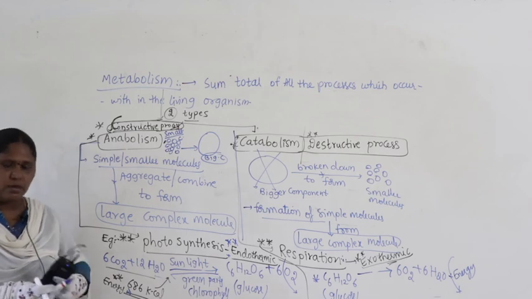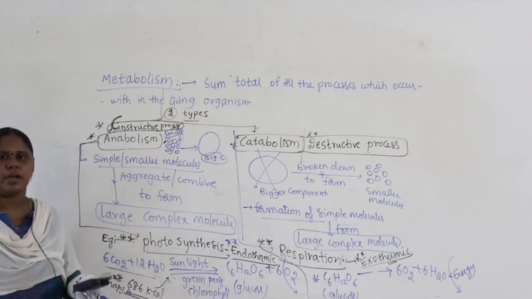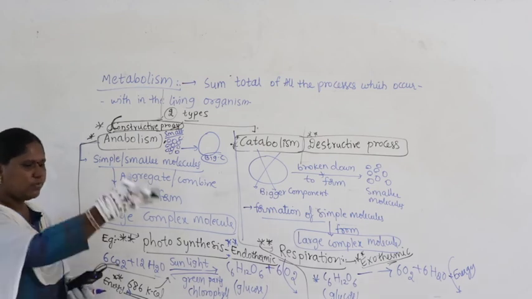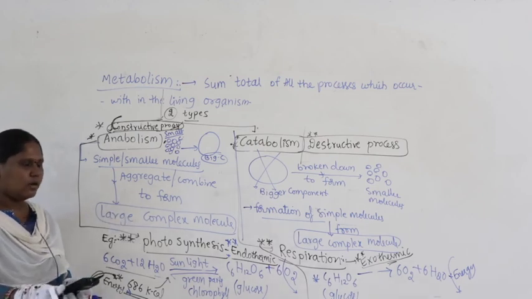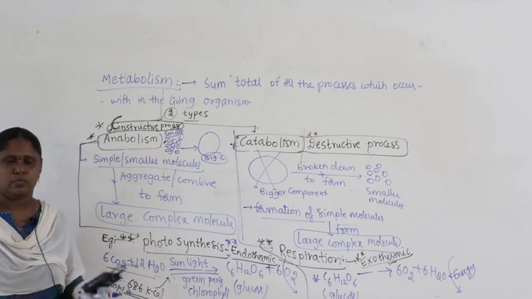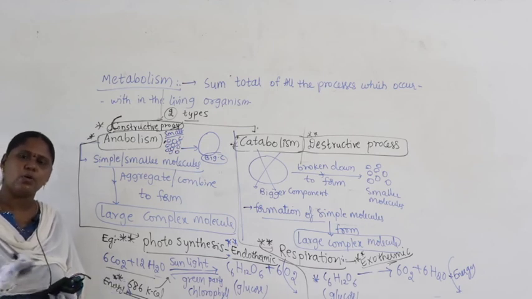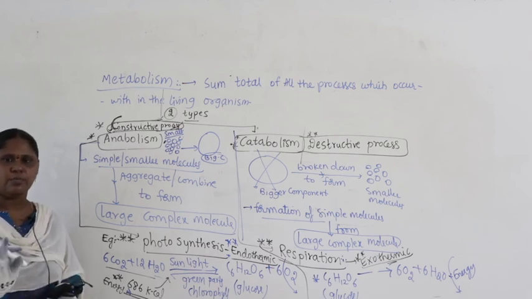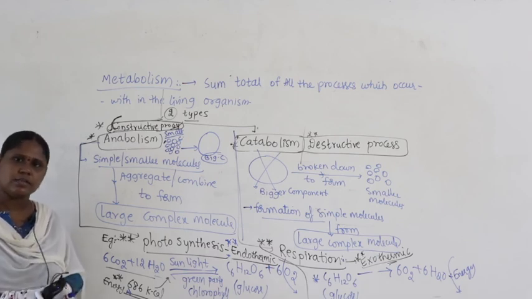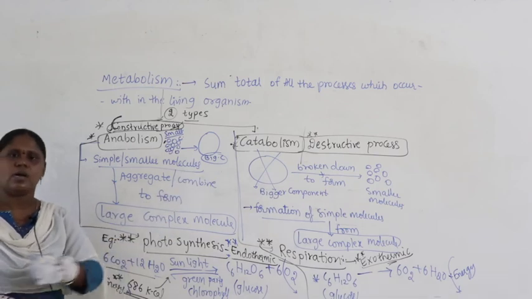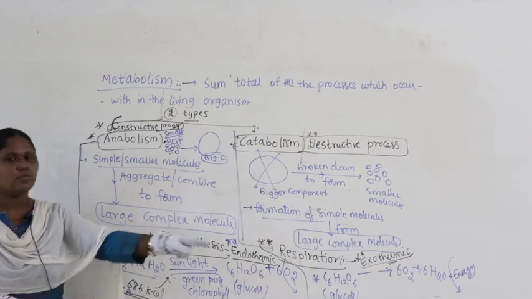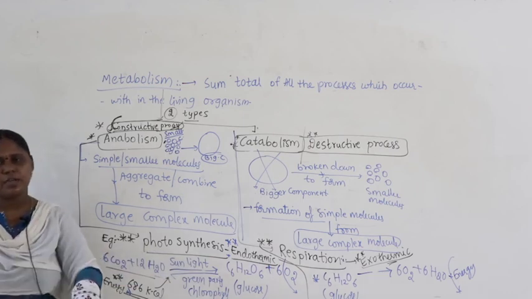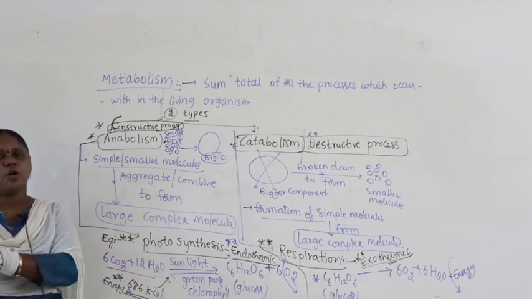Definitely, metabolism is a very important criterion to tell that it is a living organism. Why? A living organism keeps moving here and there, whereas a non-living thing cannot move. Non-living things cannot exhibit locomotion. What is locomotion? Movement. A table is not moving, so we call it non-living.